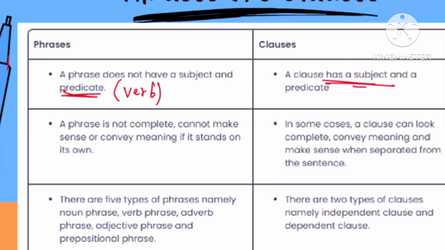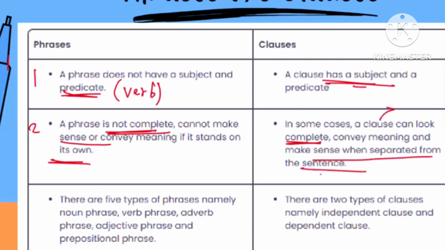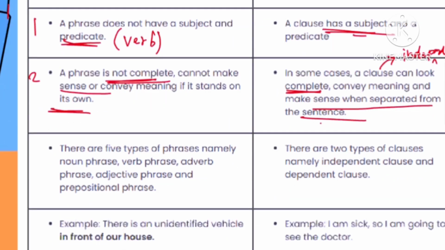The second difference is that a phrase is not complete and it cannot make sense or convey meaning if it stands on its own. But a clause can look complete, convey meaning, and make sense when separated from the sentence. So this clause, especially the independent clause, is complete. It can look like a complete sentence. But the dependent clause or the subordinate clause is incomplete. So these are the main two differences between phrases and clauses.